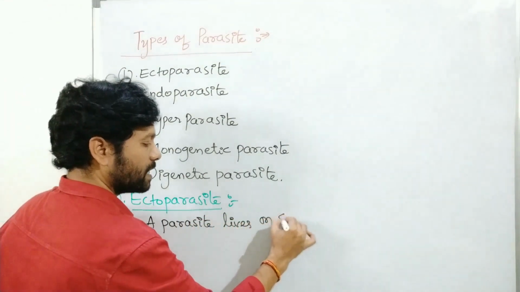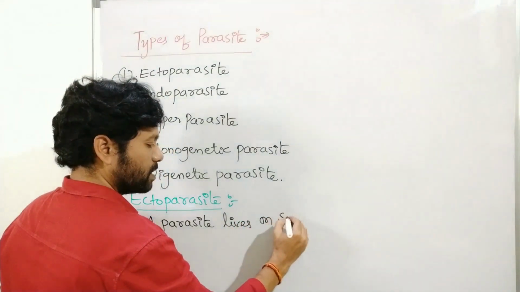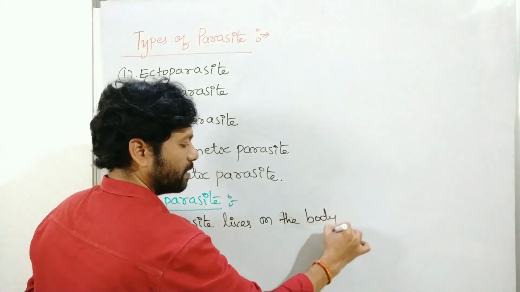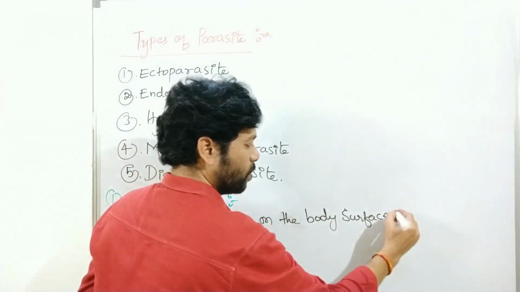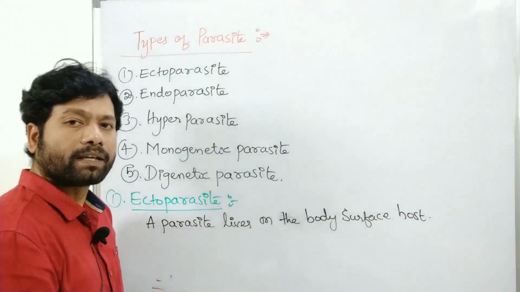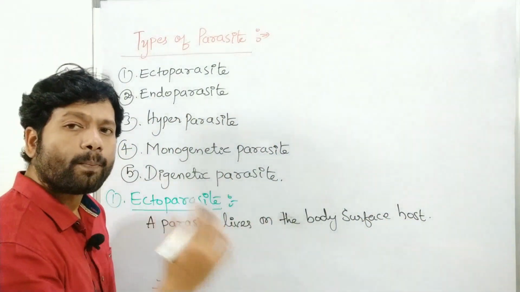On the body surface of the host. They live on the body surface, that is known as ectoparasite.